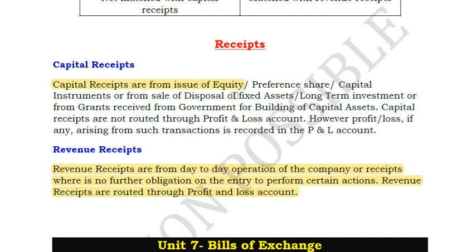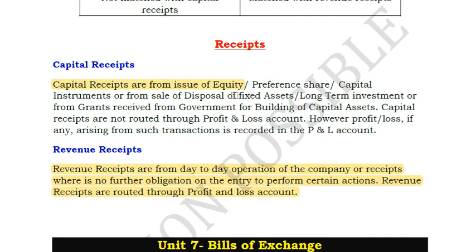Okay. And similarly, if you sell off a fixed asset, just like when you purchase a fixed asset you record it as a capital expenditure, similarly when you sell a fixed asset, obviously it will be a capital receipt. Just the opposite, because it is not from your regular source of production. It is something apart from that, and also the amounts are generally huge. So it is recorded as a capital receipt.